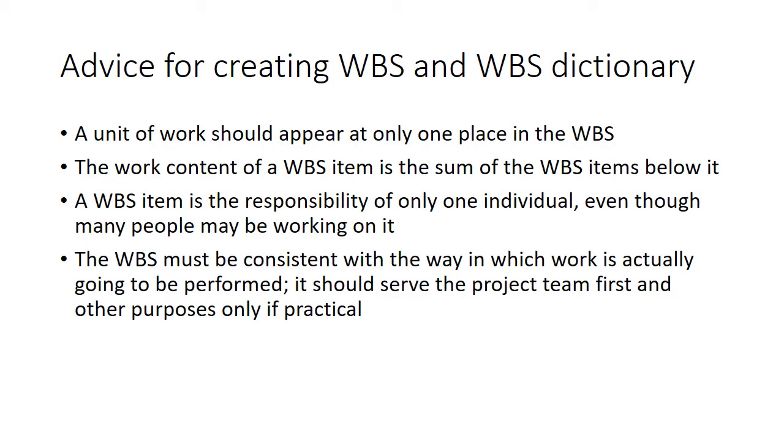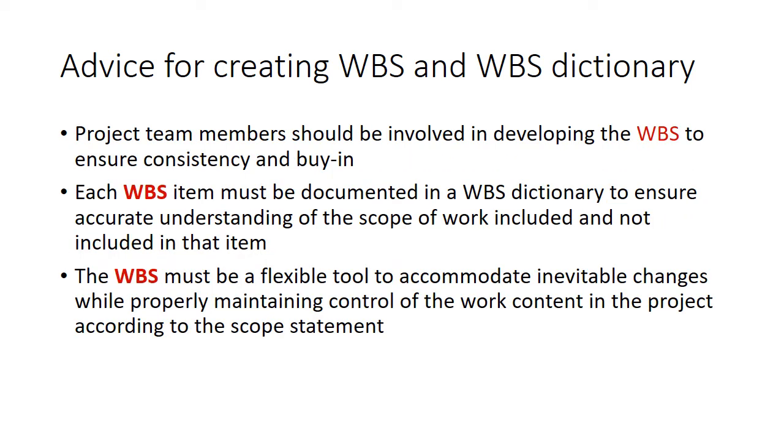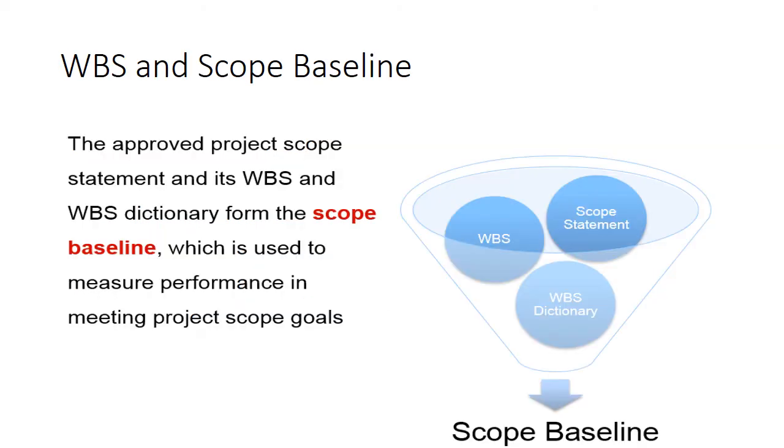So advice for creating WBS, work breakdown structure. A unit of work should appear at only one place in the WBS. The work content of a WBS item is the sum of the WBS items below it. A WBS item is the responsibility of only one individual, and the WBS must be consistent with the way in which work is actually being performed. And WBS items must be documented. WBS items must also be flexible to accommodate inevitable change. Sometimes some changes we cannot say no to, we have to bring them in. So there are inevitable changes over there.